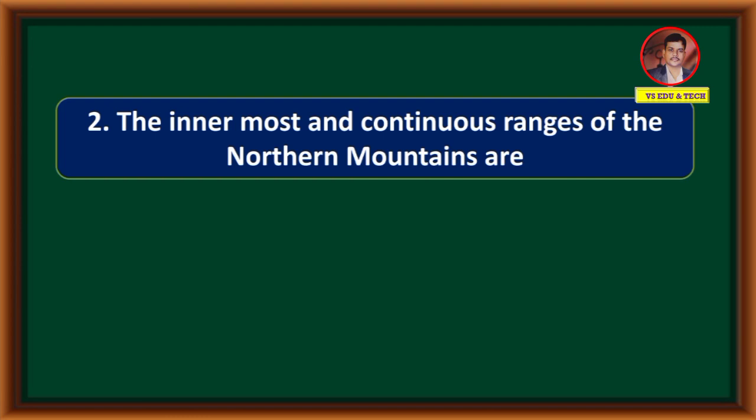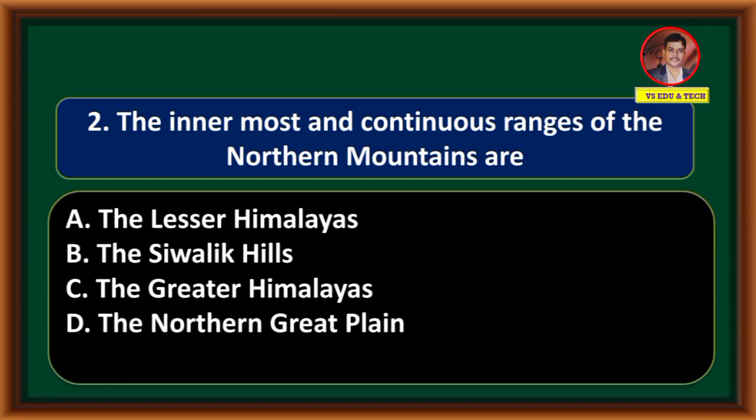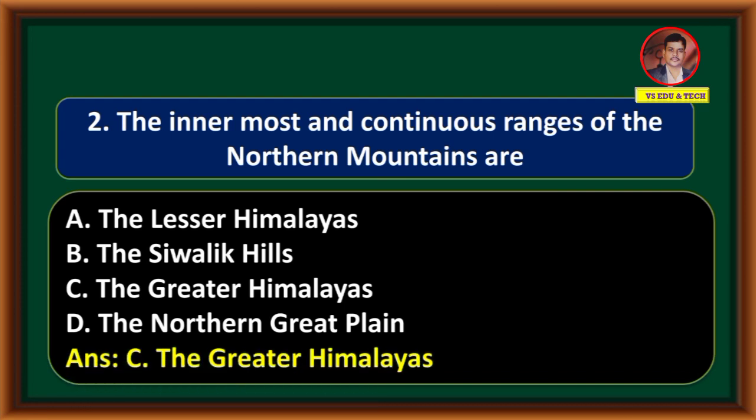The innermost and continuous ranges of the northern mountains are the Lesser Himalayas, the Sivalik Hills, the Greater Himalayas, the Northern Great Plain. Correct answer is option C, the Greater Himalayas.